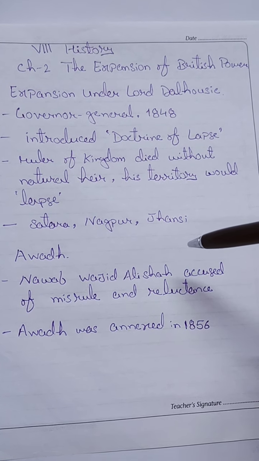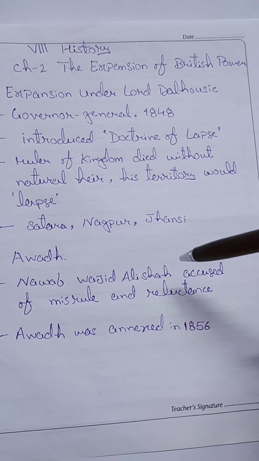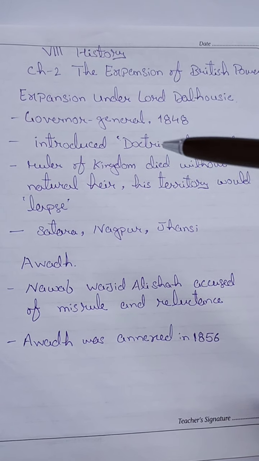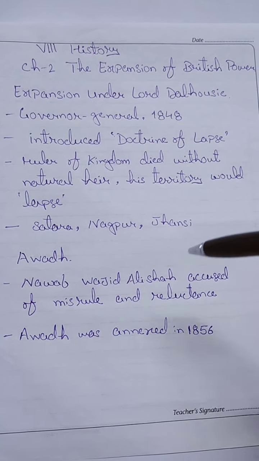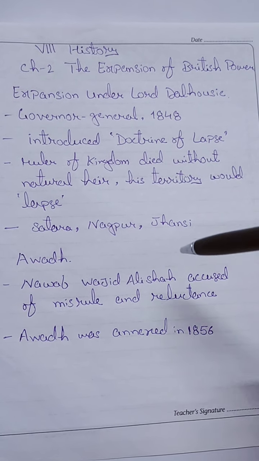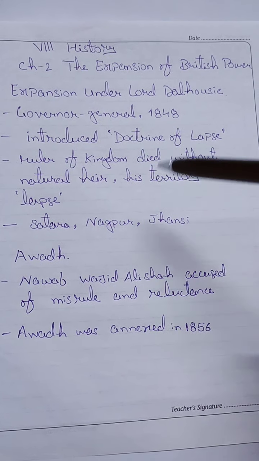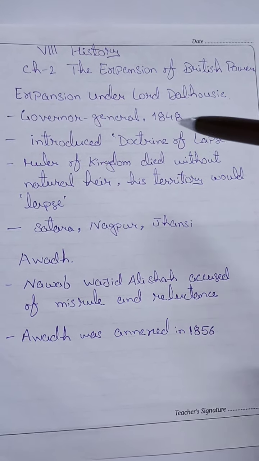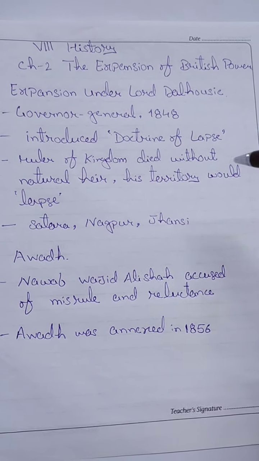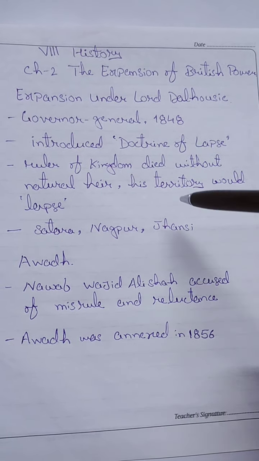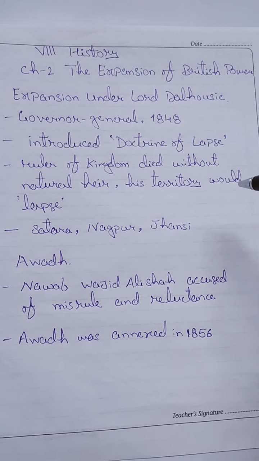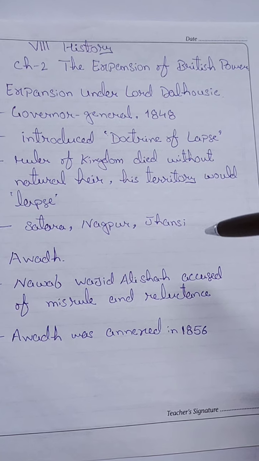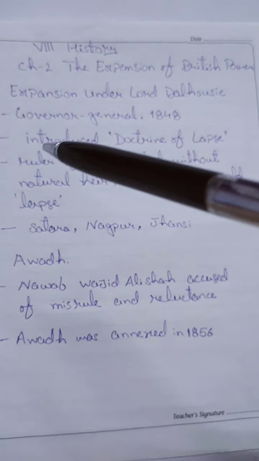According to this Doctrine of Lapse, whenever the ruler of a kingdom under British protection died without a natural heir, without any son, his territory would not automatically pass to the adopted heir, but would lapse.